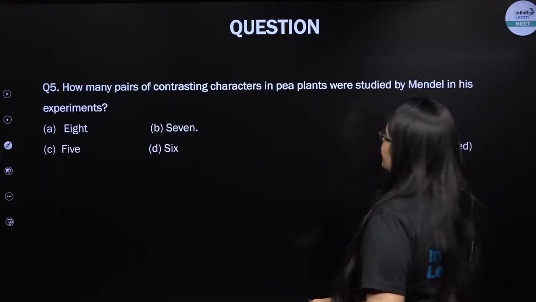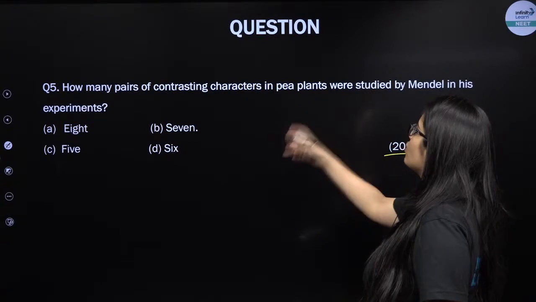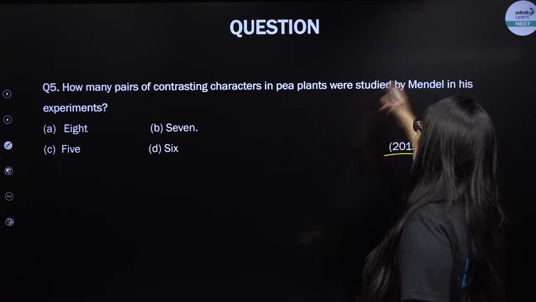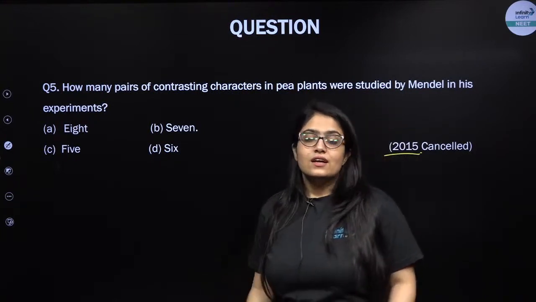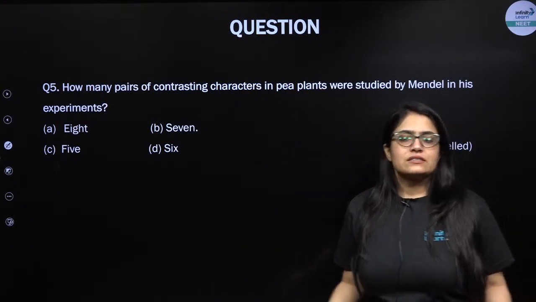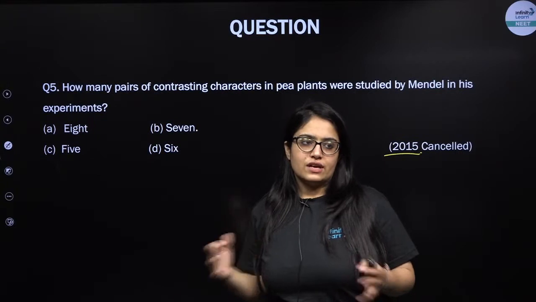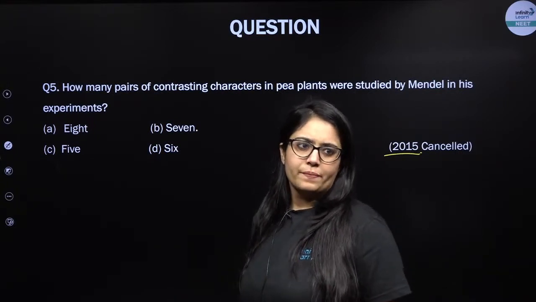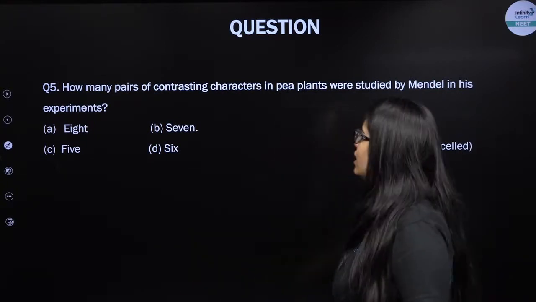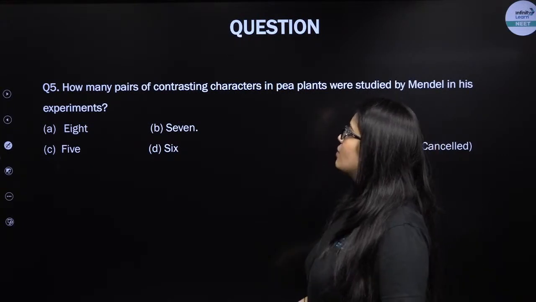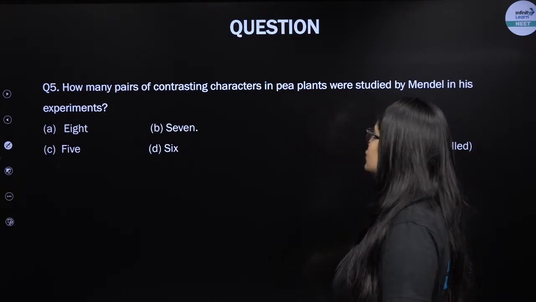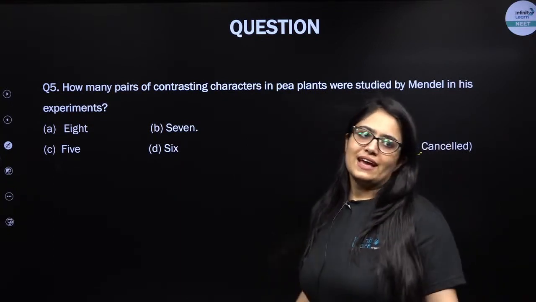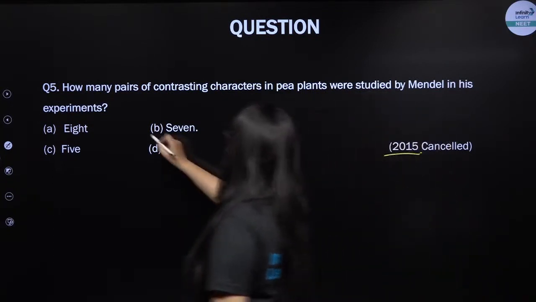Next was asked in 2015. How many pairs of contrasting characters in pea plant were studied by Mendel in his experiment? Please notice, till here the last 5 questions I have been discussing are all on that introductory paragraph, that very first topic. So can anybody tell me how many pairs of contrasting characters were chosen? Anyone? Yes, excellent. It is 7.